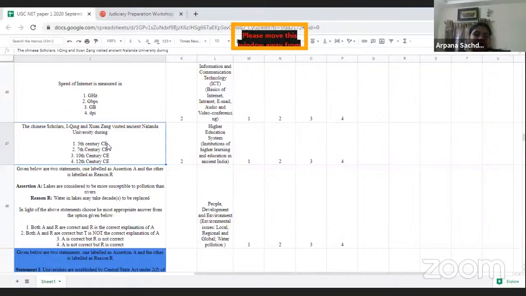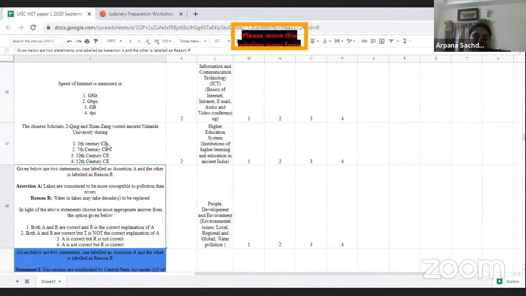When we study the ancient system, we just study when Nalanda University was established, how it was and how it was destroyed, and we do not tend to study the main events of it. So generally people ignore these types of questions. So I will mark it as a moderate one, not difficult also.